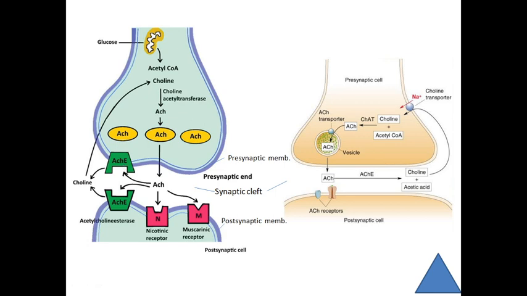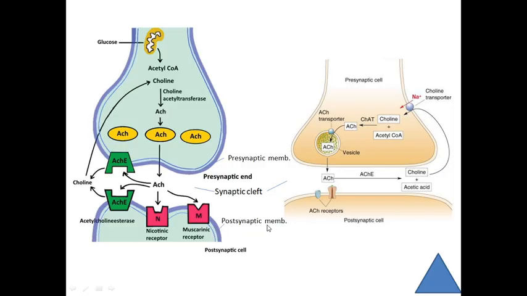Then this is a presynaptic membrane, and this one is a postsynaptic membrane, and here this is a cleft.